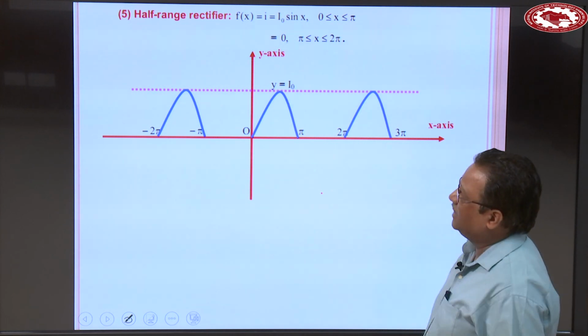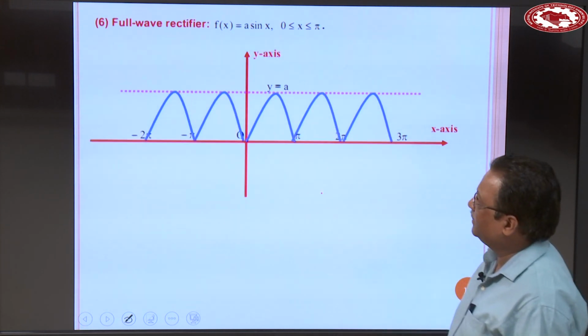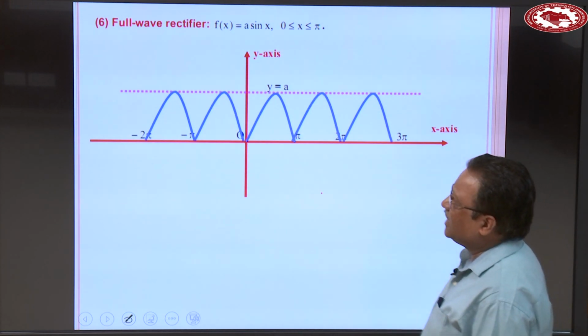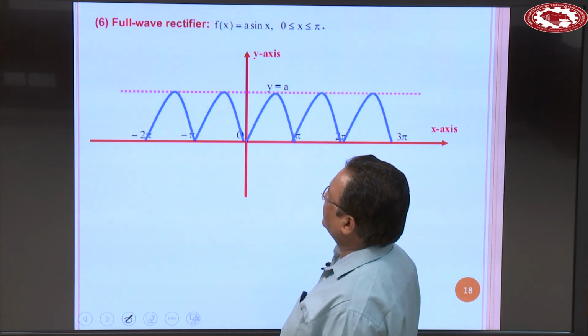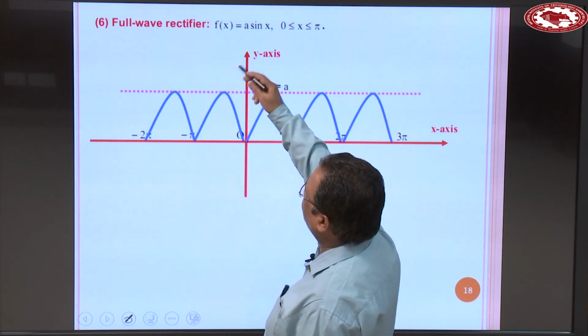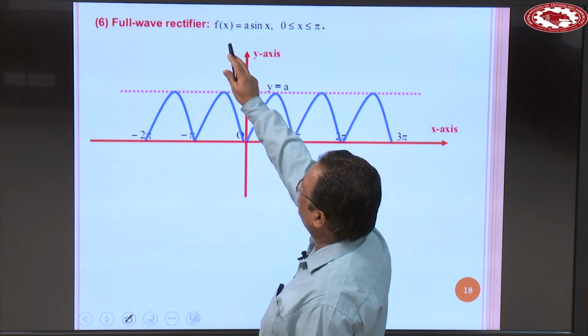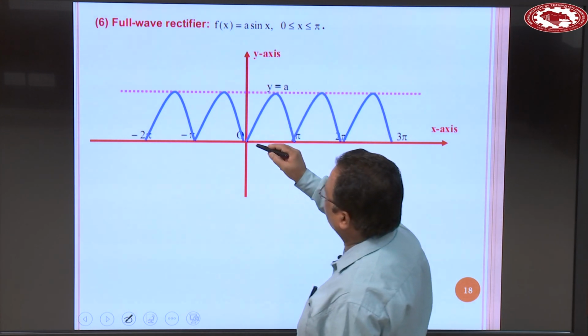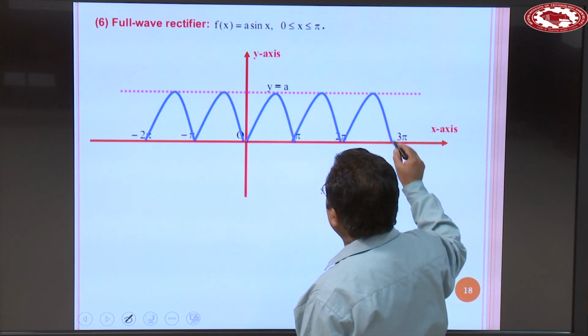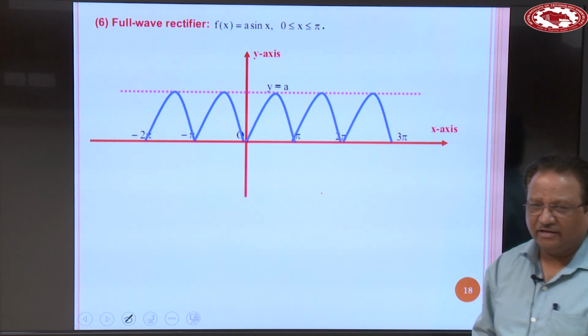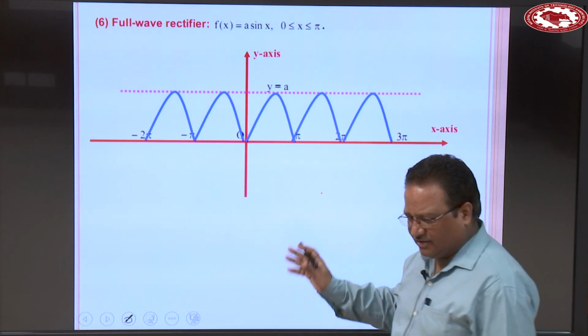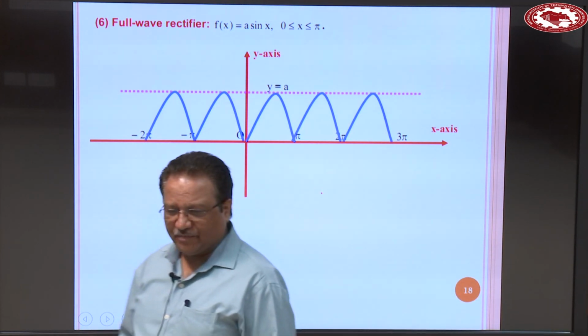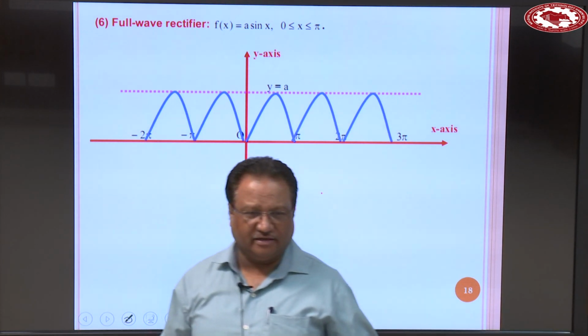And the last waveform is known as the full wave rectifier, and this waveform is represented by the function f(x) is equal to a sine x when x is in between 0 to pi, like this. This one is a full wave rectifier. All these rectifiers are very important in electrical engineering.